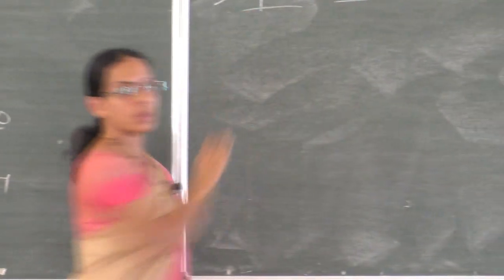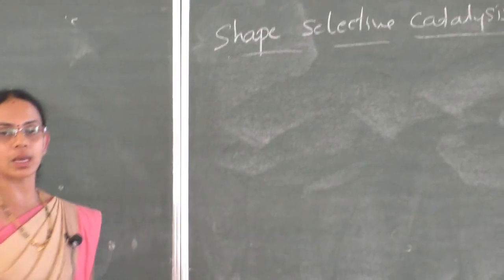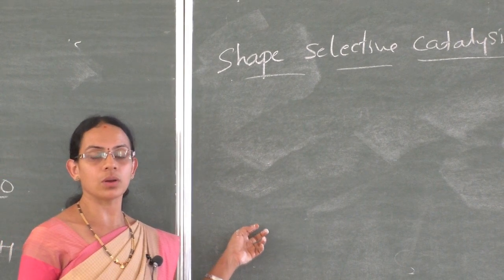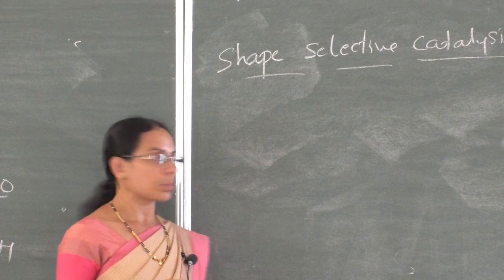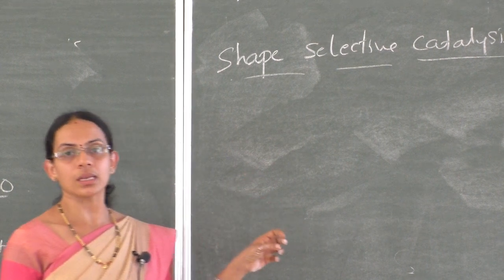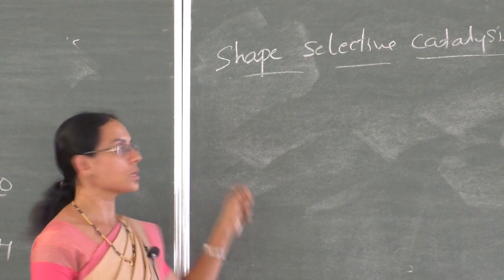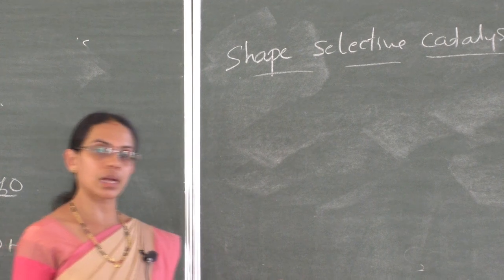And one more special type of catalytic process is shape selective catalysis.